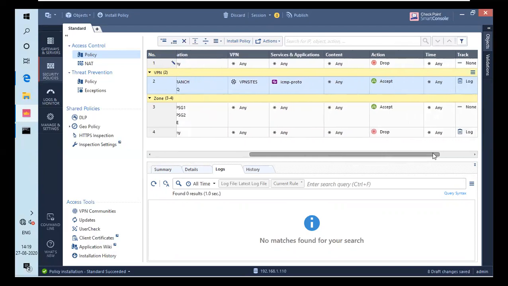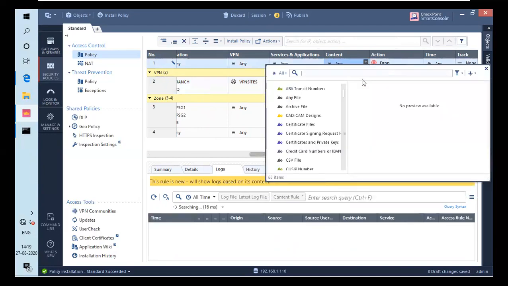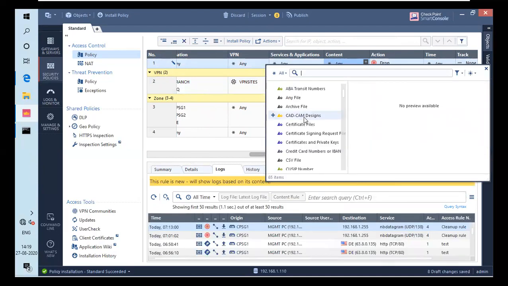So let's specify the content. You have to click on plus, and if you click on plus, there are many types of files: CAB files, certificate files, database files. There are many kinds of files.